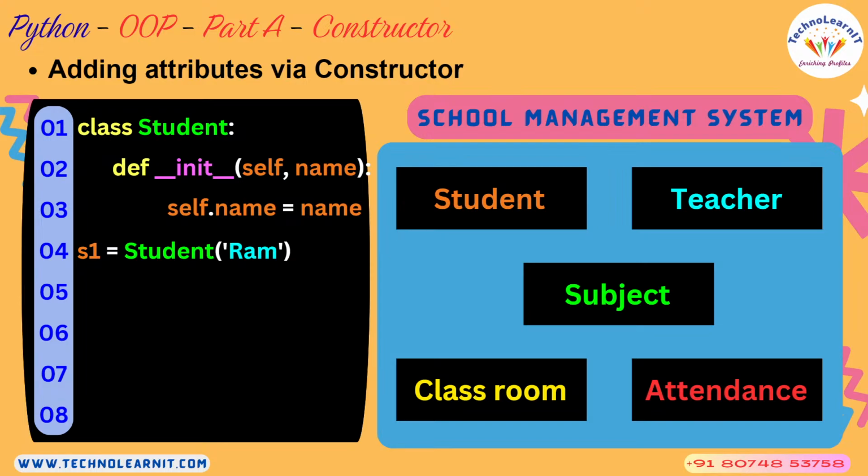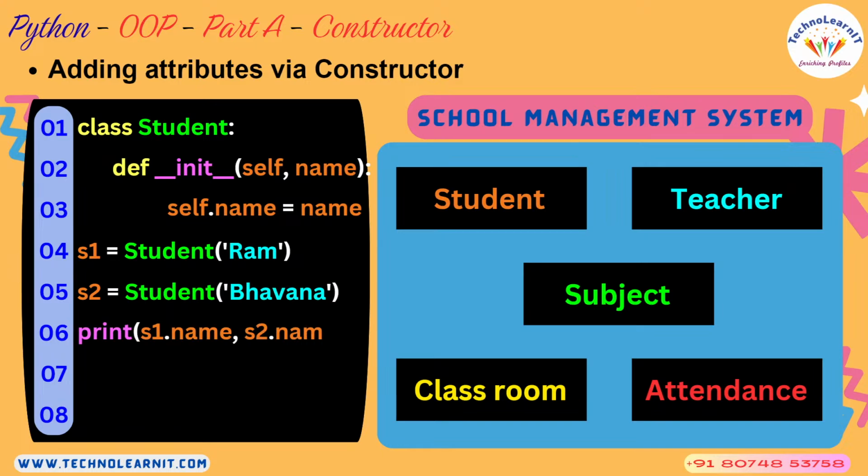Make sense? I have created one more object, but this time I have passed a different name. Now what happens? Now self refers to object S2, because currently S2 is the object that was created. So whichever object is being created at that point of time, self will point to that. So S2's name would become Bhavana.